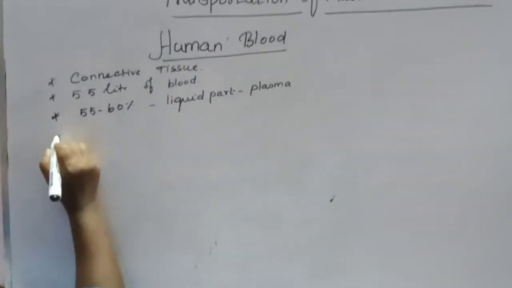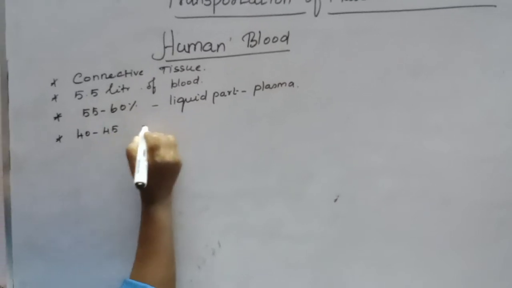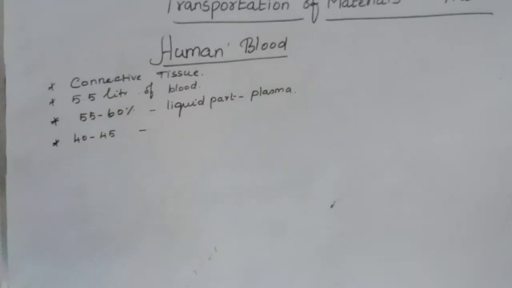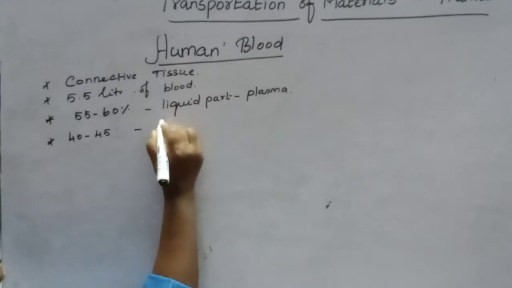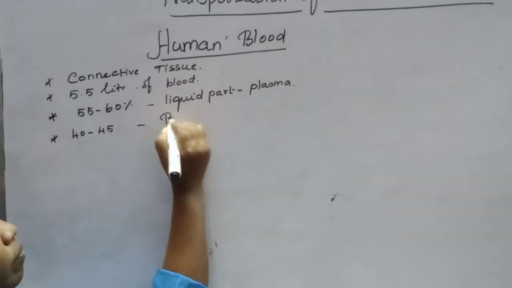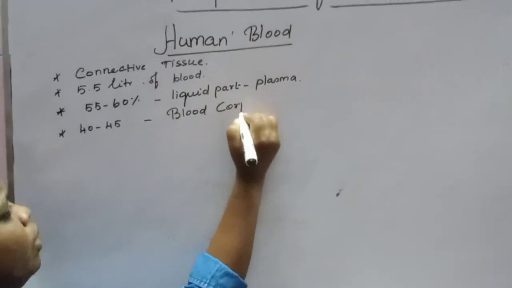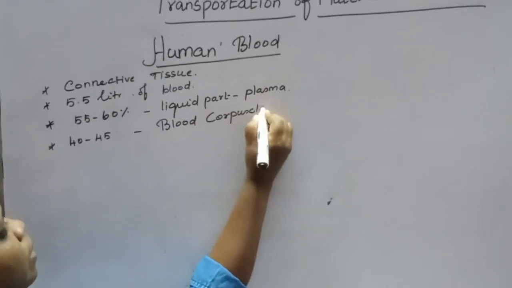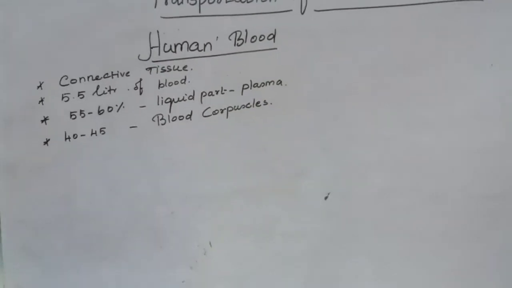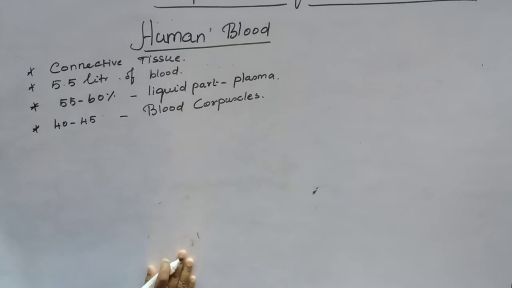The remaining 40 to 45% component is called cellular elements, blood cells or blood corpuscles. So it's a gentle introduction about human blood.